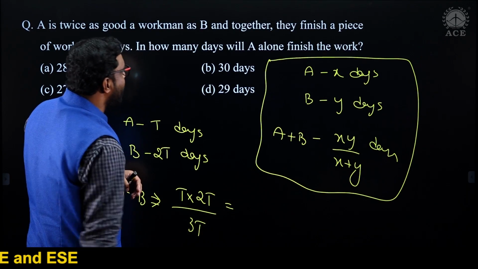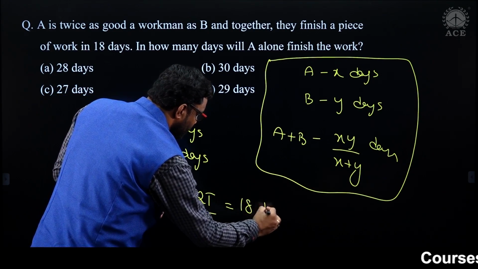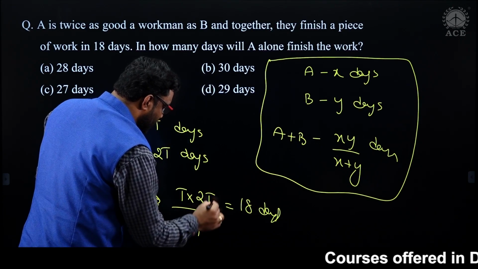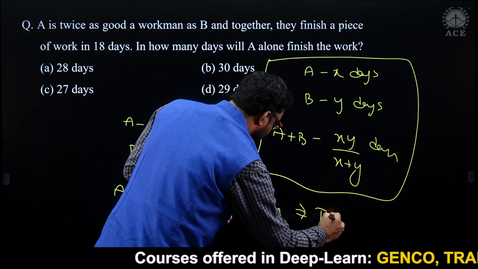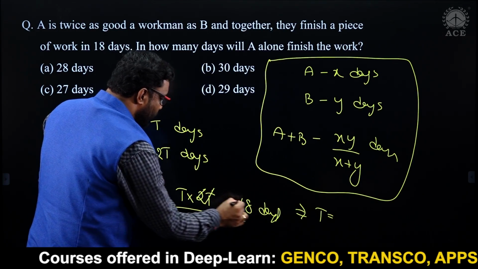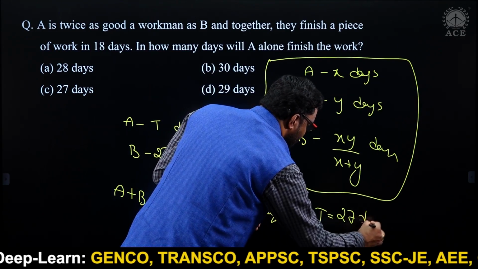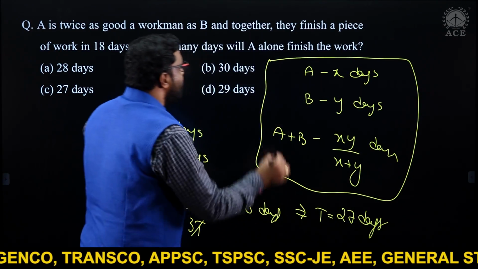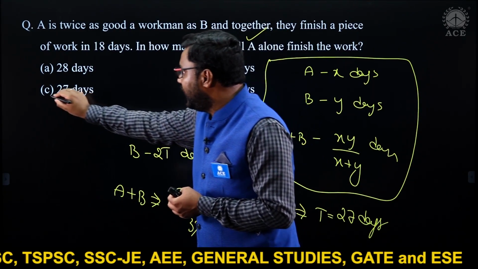This is given already in the question as 18 days. Now here this T gets cancelled and you can find T is nothing but 27 days. So what is the time taken by A alone? Question is A alone. The time taken by A alone is nothing but 27 days.